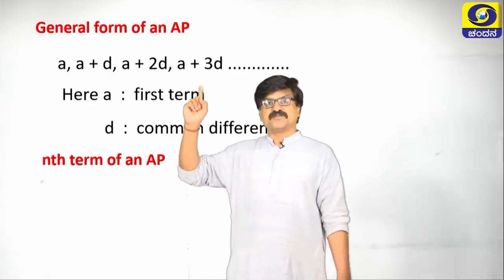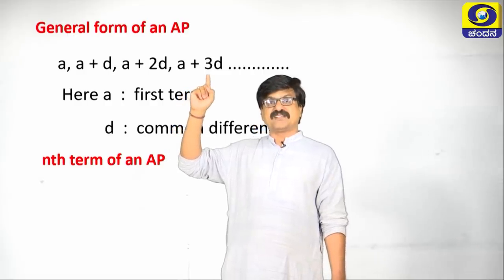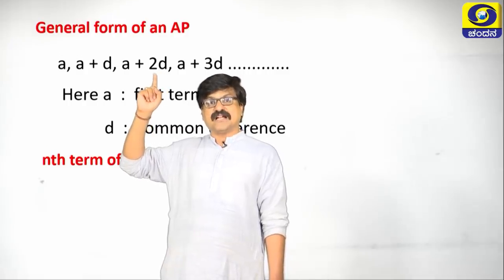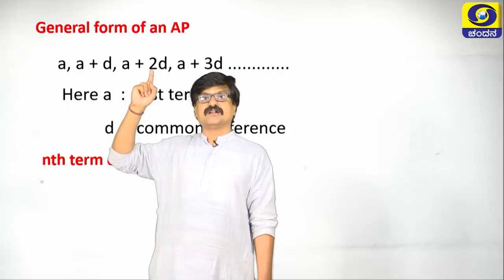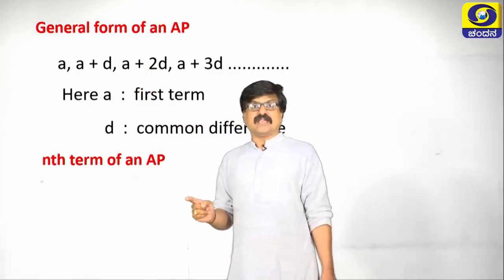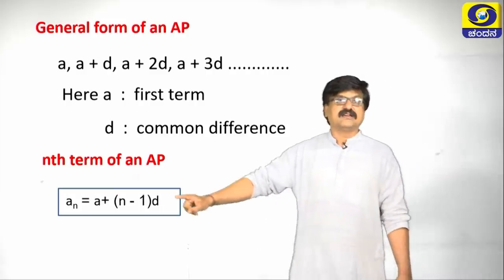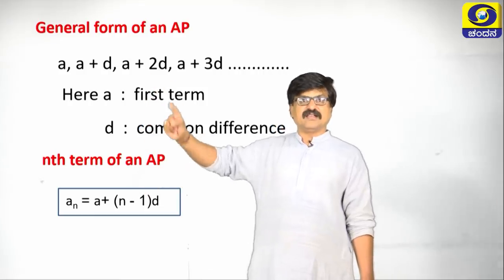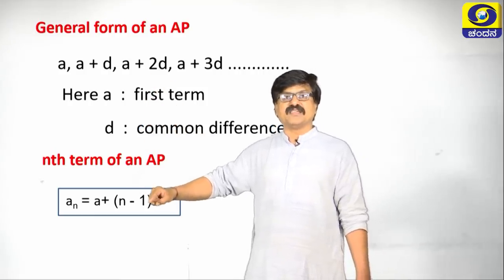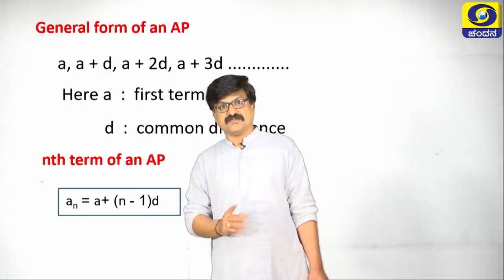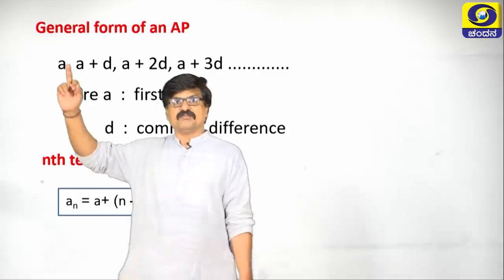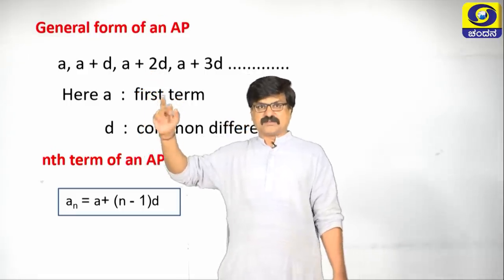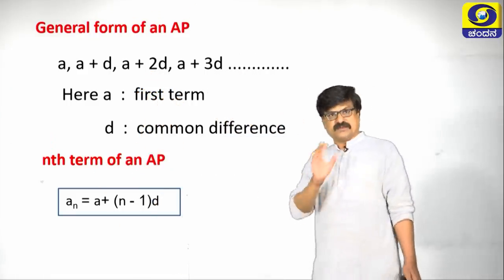Observe here, this is the fourth term, the coefficient is 4 minus 1. For the third term, its coefficient is 2, that is 3 minus 1. Similarly, in the nth term, see here, A is there. So, same thing, plus we have written D also, but the coefficient of D is n minus 1. Coefficient of D is n minus 1. Why? Because for the first term it is 1 minus 1, second term 2 minus 1, third term 3 minus 1, in the nth term it is n minus 1.